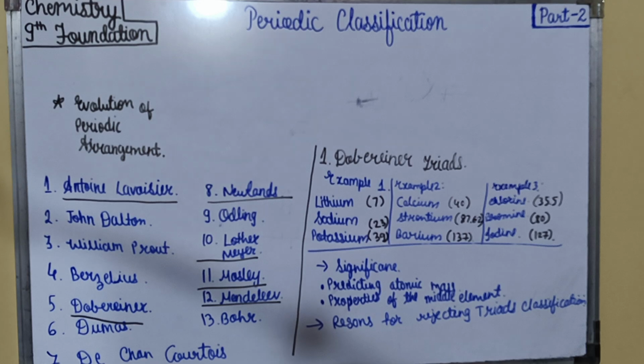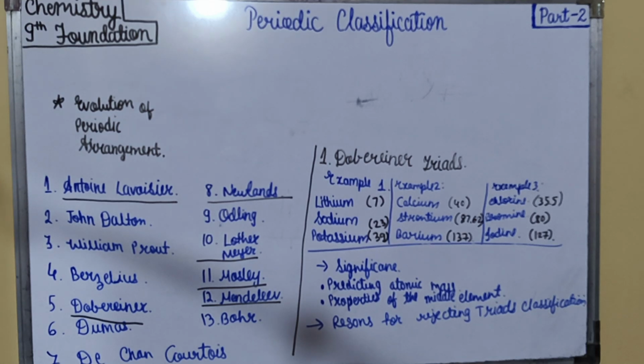Second point was dissimilar elements placement in a triad. Elements of a triad should have similar properties, but elements with dissimilar properties can also be placed into triads. For example carbon, nitrogen and oxygen. 12 is the atomic weight of carbon, oxygen's atomic weight is 16 and nitrogen's atomic weight is 14. 12 plus 16 is 28 and divided by 2 gives 14. 14 is the mean, and it is also the real atomic weight of nitrogen.